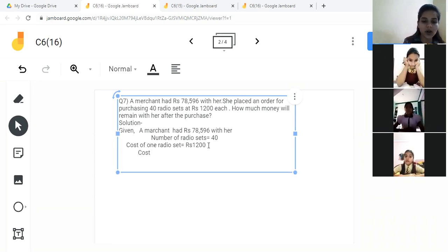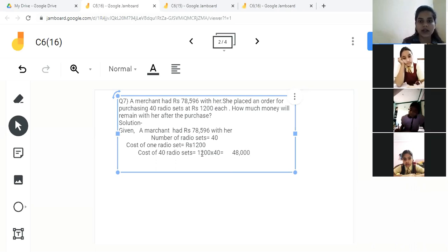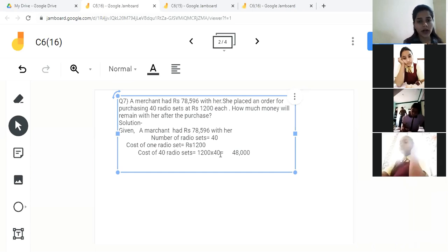So the cost of 40 radio sets will be equals to 1200 multiplied by 40. So what will be their multiplication, children? It will be 48,000. The cost of 40 radio sets is 48,000.